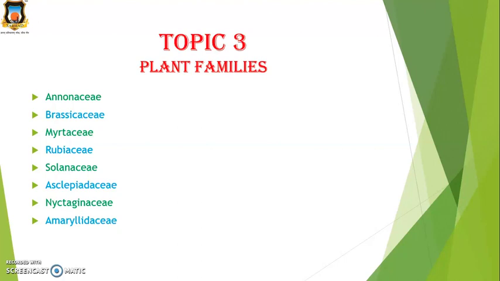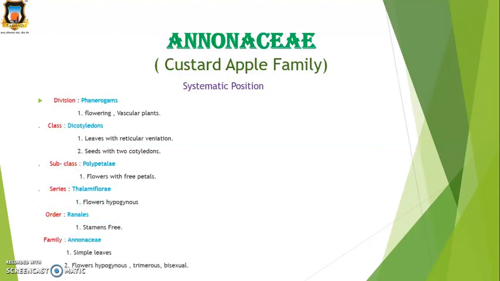The plant families include different families like Annonaceae, Brassicaceae, Myrtaceae, Rubiaceae, Solanaceae, Asclepiadaceae, Nyctaginaceae and Amaryllidaceae. Now the Annonaceae family. This family is also called the custard apple family.